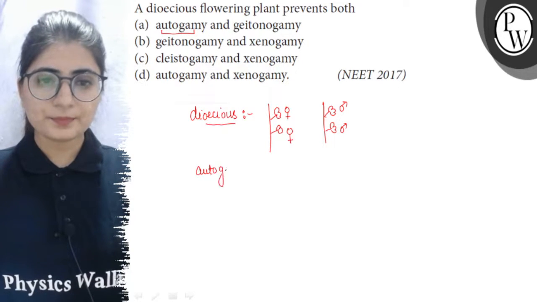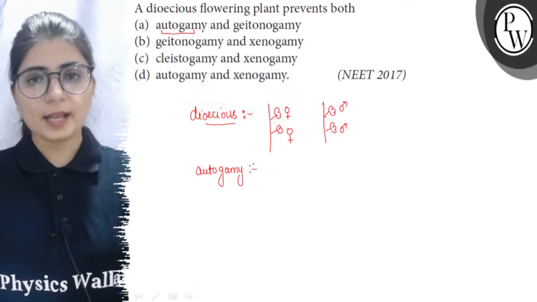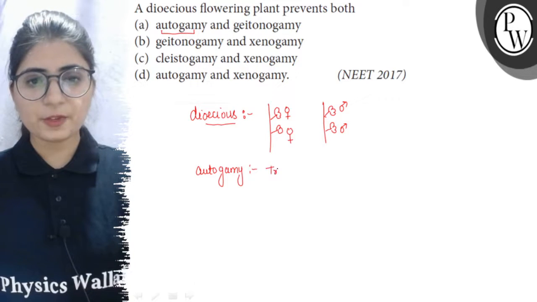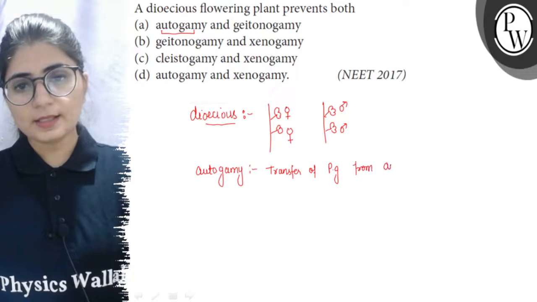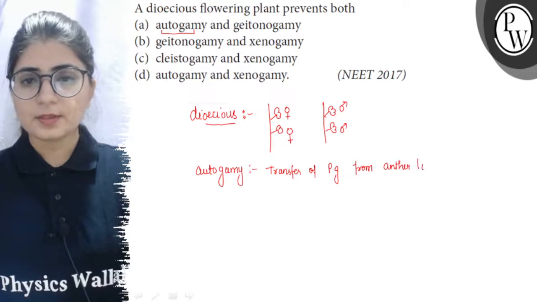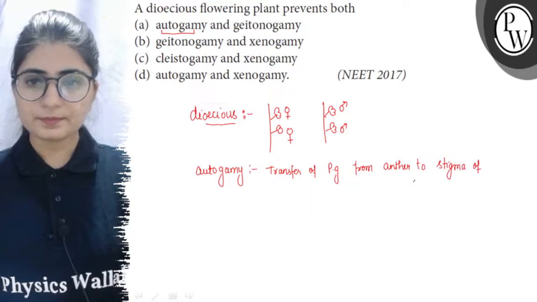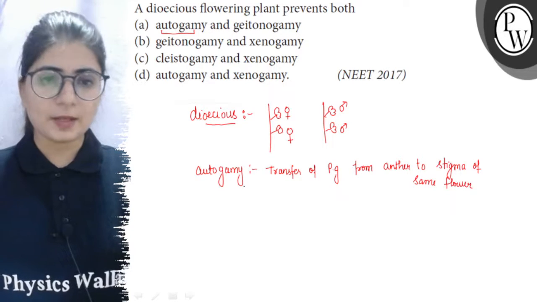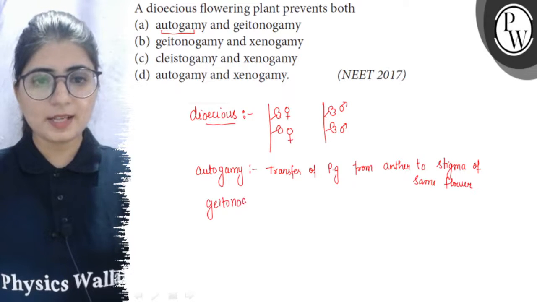Autogamy means the transfer of pollen grains from an anther to the stigma of the same flower. And the second term is geitonogamy. Geitono means neighbor.